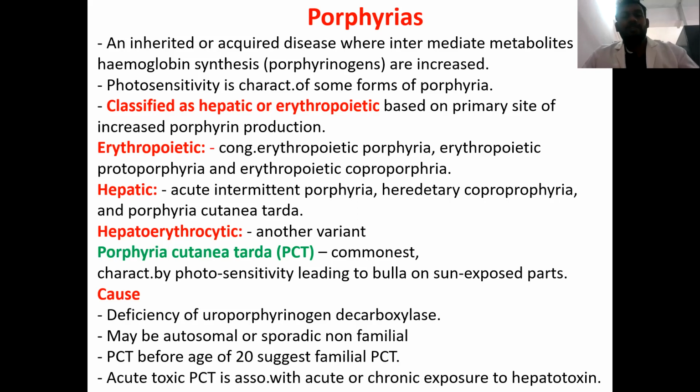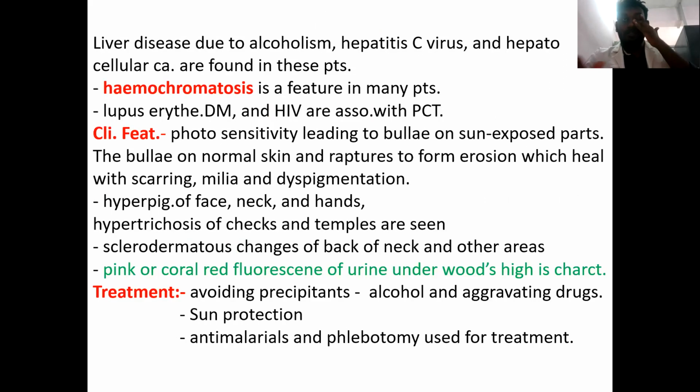Apart from that, PCT generally occurs in middle age, that is around the age of 30 to 40 years. But if it happens before the age of 20, we should always think of a familial cause. Acquired toxic porphyria cutanea tarda is associated with acute or chronic exposure to hepatotoxins. In these patients, there is also a higher chance of liver disease because of alcoholism or hepatitis C virus. Later, it might also lead to hepatocellular carcinoma.